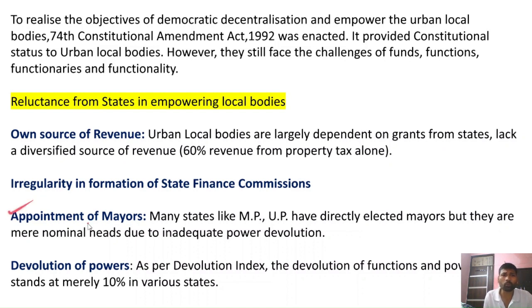The third point is the appointment of mayors. In every urban local body, there is a position called mayor, right? The position of mayor is indirectly elected by the elected members of the urban local bodies. However, even though the mayor is elected, he or she significantly lacks powers. The majority of the powers are concentrated in the municipal commissioners appointed by the respective state governments. So there is a need to give more and more powers to